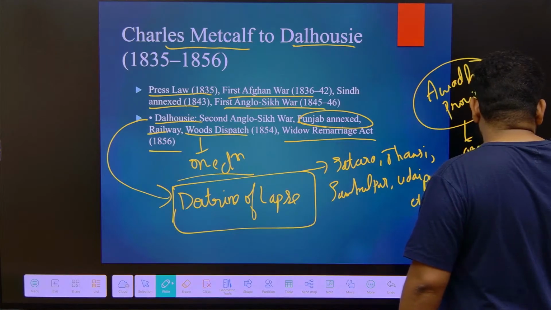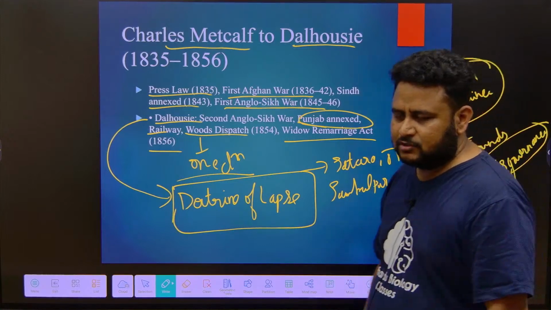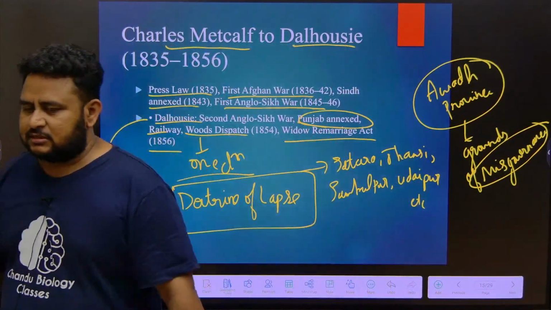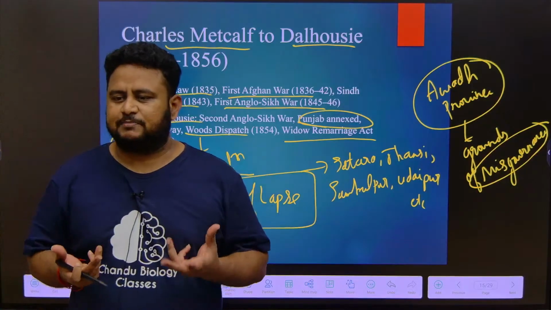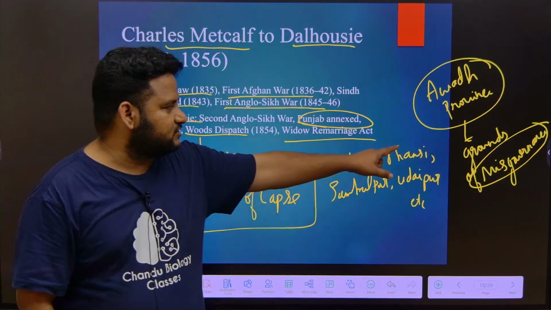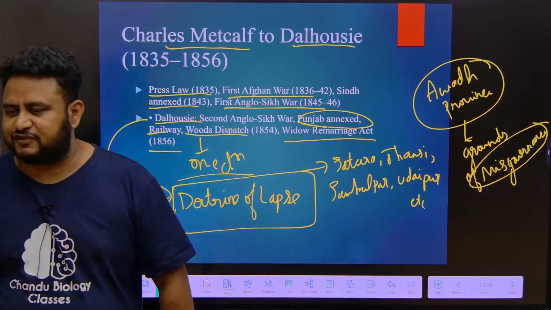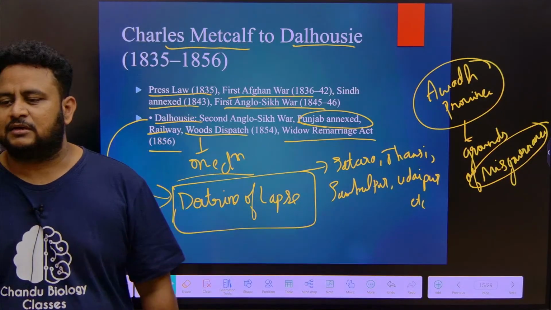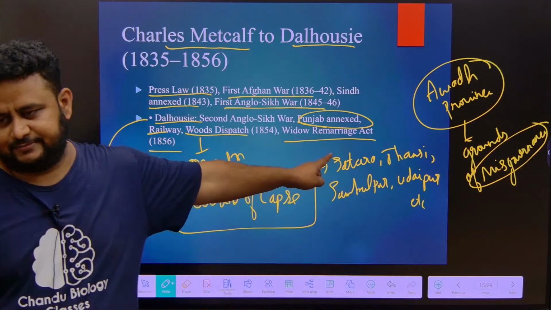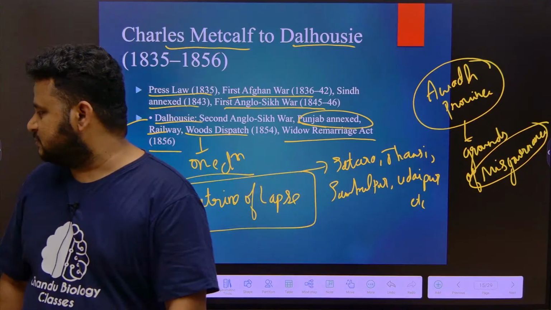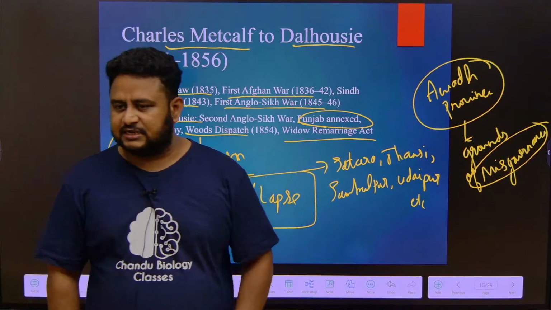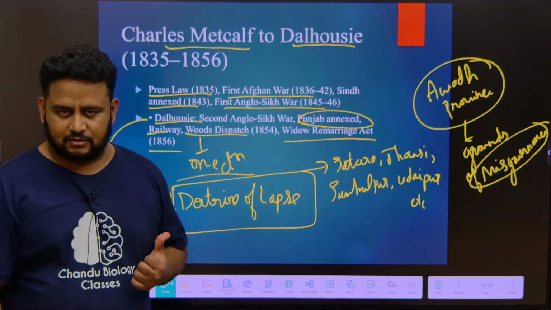Actually there was no misgovernance, but they cited misgovernance. They had to give some reason to annex the kingdom, because at that time their policy was an aggressive annexation policy. So if they ask a question, which of the following kingdoms was annexed on the grounds of misgovernance, it is Awadh. So please remember. Okay. Got it?